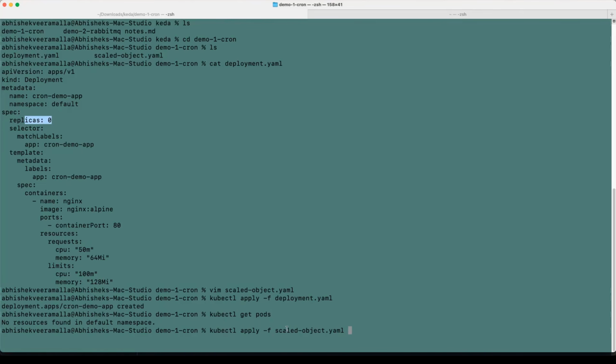Now, once I deploy the scaledobject.yaml, the KEDA controller comes into the picture. But Abhishek, you did not deploy the KEDA controller. Yes, that is a prerequisite that we have to take care of. So how do we deploy the KEDA controller? I've documented the steps. First, we need the Helm chart for it. Let me quickly pull the steps. So this is the first one. helm repo add kedacore. Okay, I already have the Helm repo.